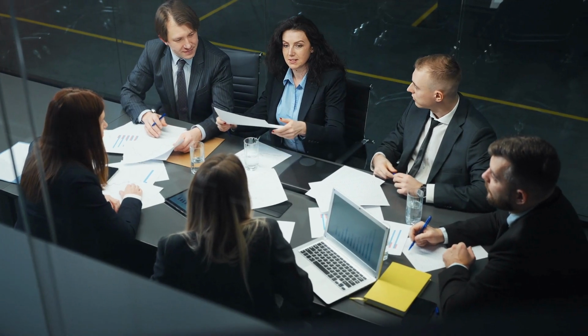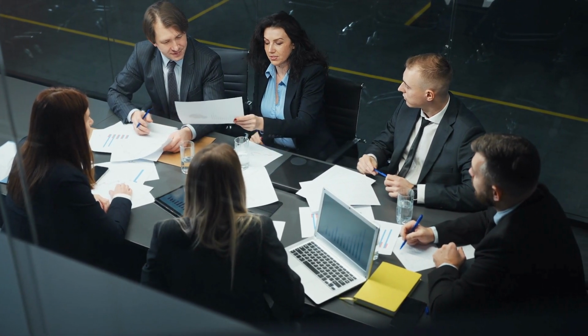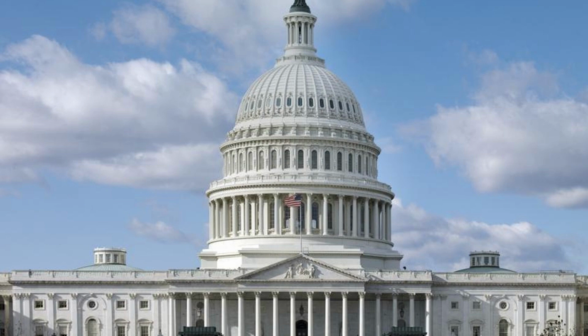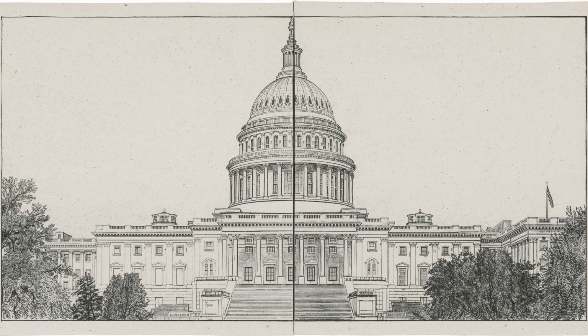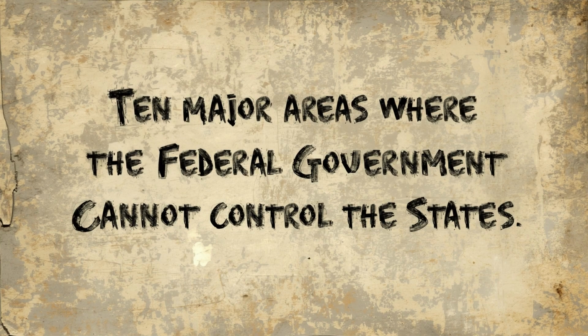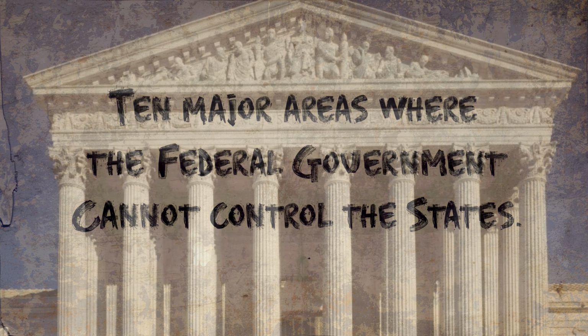When we talk about the United States government, most people think of Washington, D.C., Congress, the President, and the Supreme Court. But under the U.S. Constitution, power is divided between the federal government and the states. This division is known as federalism. Today, we'll explore 10 major areas where the federal government cannot control the states.